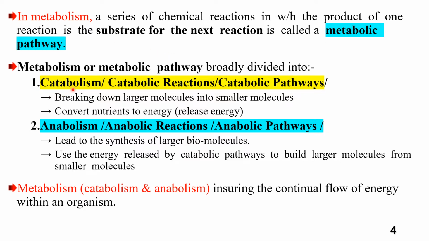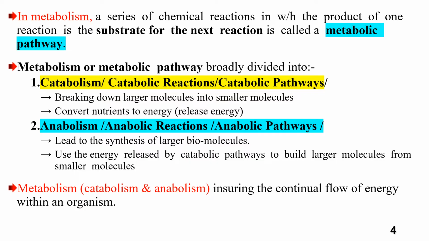The first one is catabolism, and the second one is anabolism. Let me see them one by one. Catabolism, or catabolic reactions, is the breakdown of larger molecules into smaller molecules. It converts nutrients to energy, or releases energy.